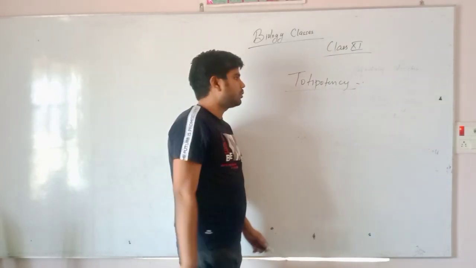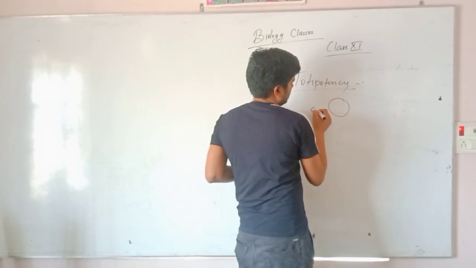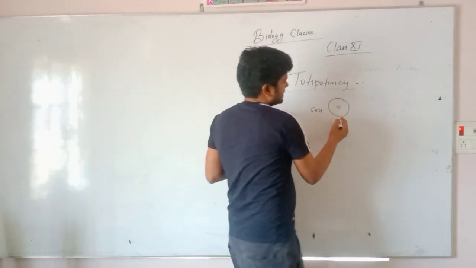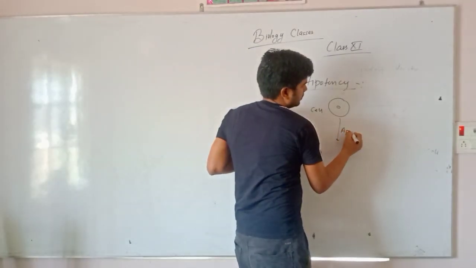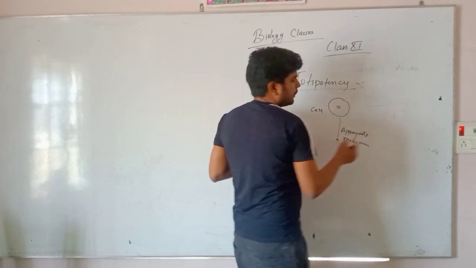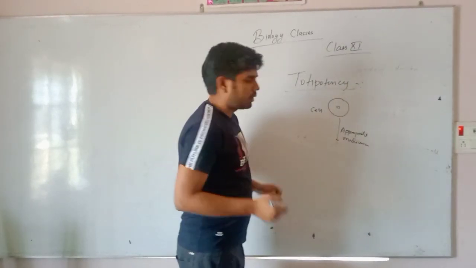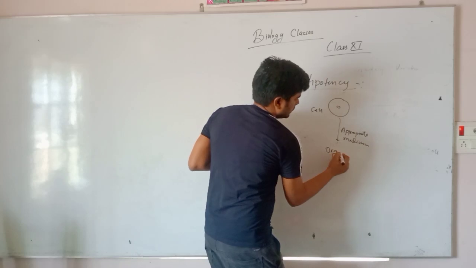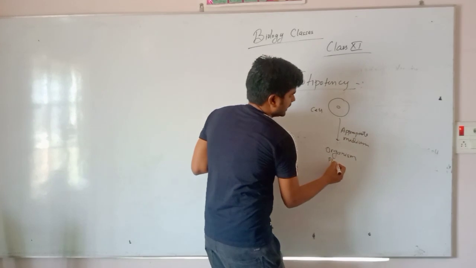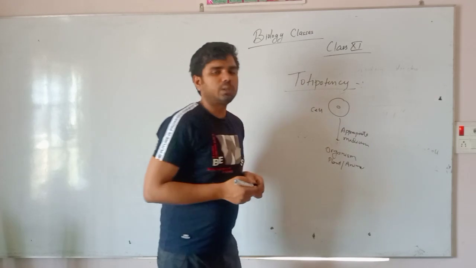आपको पता है, आप समझे नहीं होंगे, but now I am going to clear it. Let this be a cell. ये एक cell है. If this cell is given an appropriate condition, appropriate medium, appropriate nutrition, then if this cell grows up into a full organism, it may be plant, it may be animal, then such cell is known as totipotent.